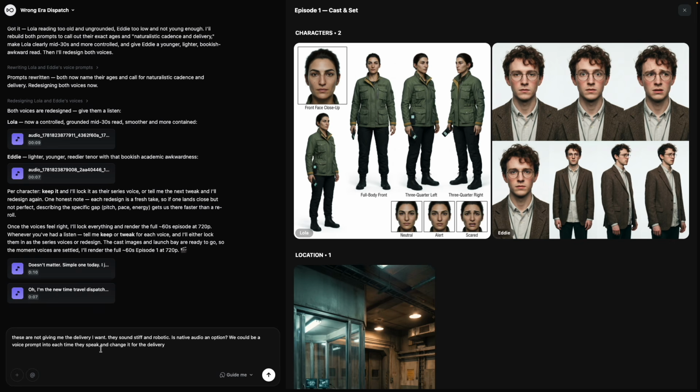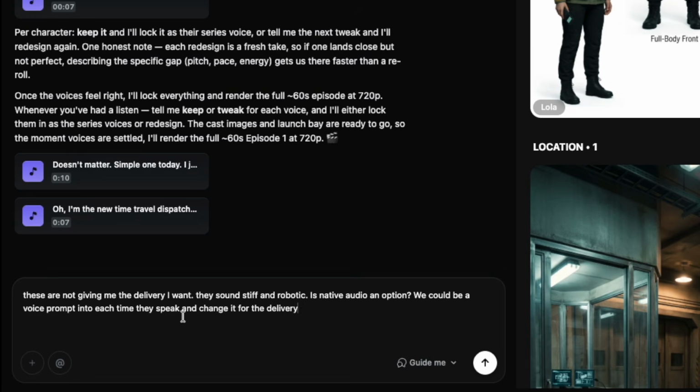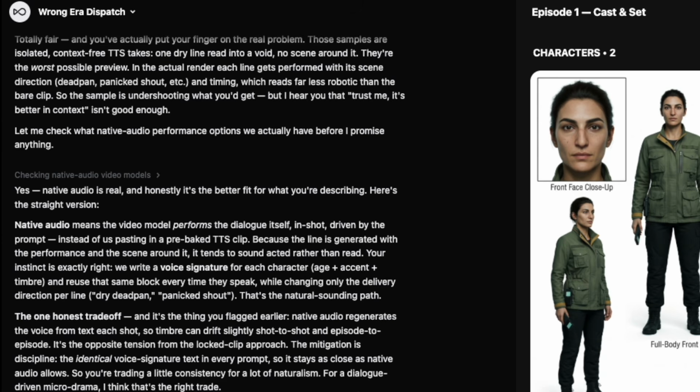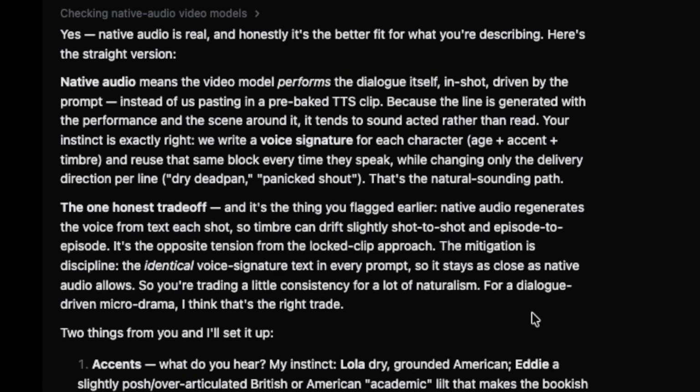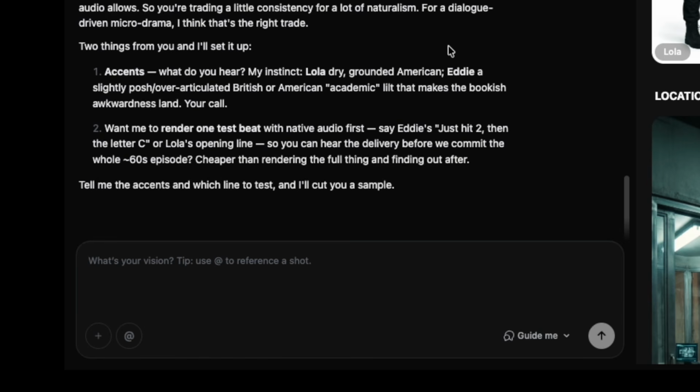These are not giving me the delivery that I want. So I'm just curious, can we do native audio? So it can do native audio. What I also like is that it gives me this technical explanation of why I actually prefer native audio to TTS. I've never called it TTS before, but I'm willing to accept this trade-off where there's a little bit of drift in the voice over a voice that sounds like an audiobook.